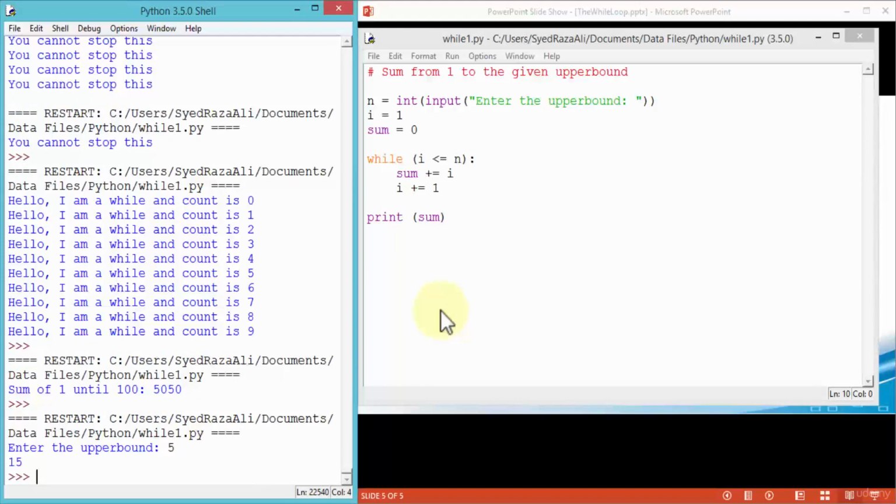Okay, so this way you can work with the while statement. It's a very powerful statement in Python, especially if you're using it with other conditional statements like if, else, elif, and then of course our while loop. So I hope this helps. Practice, and let's move to our next lesson.